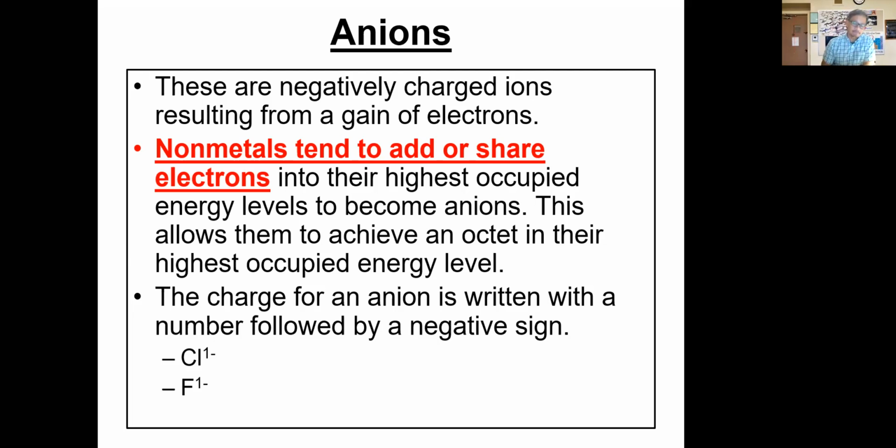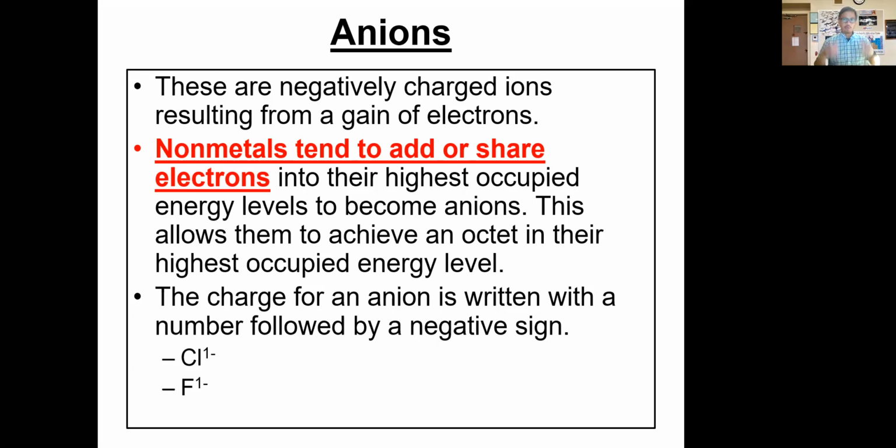But do understand that the anions form for the exact same reason that the cations form. They need to achieve stability. The way these nonmetal atoms achieve stability is by gaining enough electrons to obtain the electron configuration of a noble gas. The good news for you is that with the nonmetals, there is no pseudo noble gas configuration.